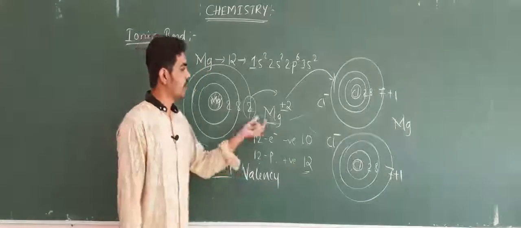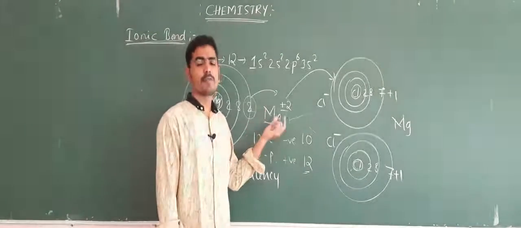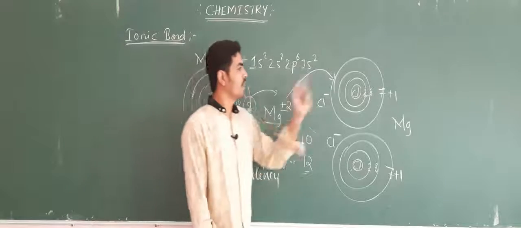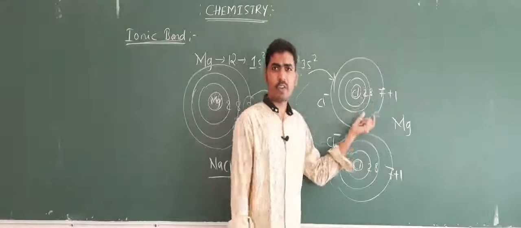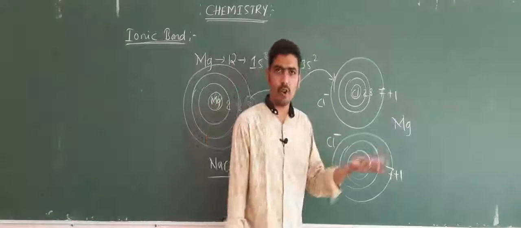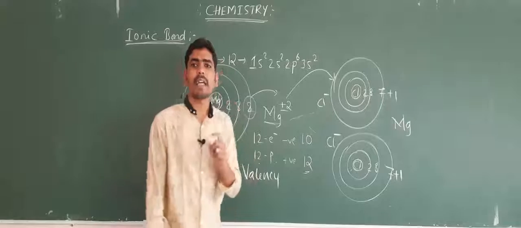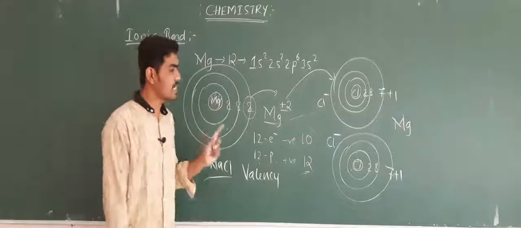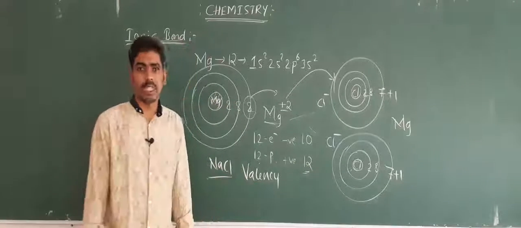Simply remember, if it loses 2 electrons, its valency is 2. If it gains 1 electron, its valency is 1. The number of electrons lost or gained by that particular element is considered as its valency.